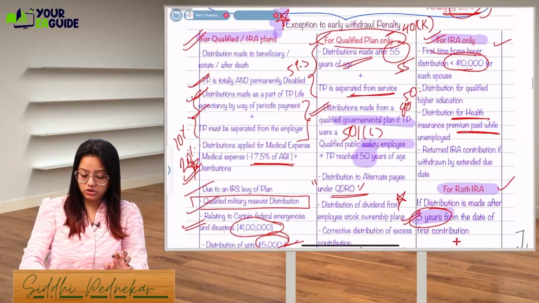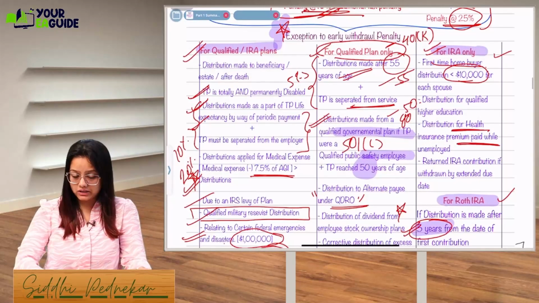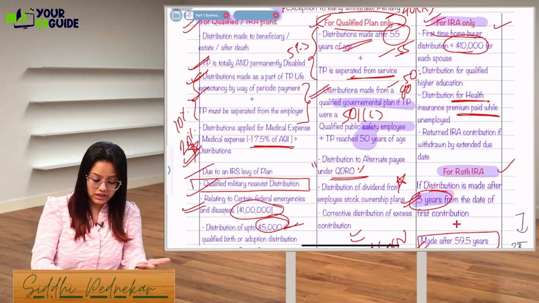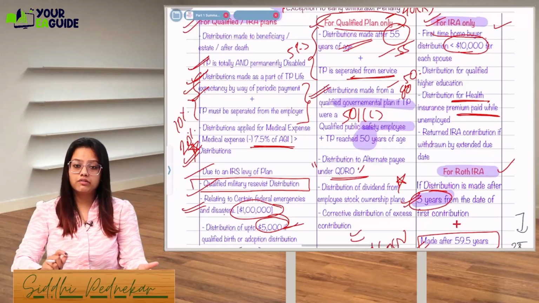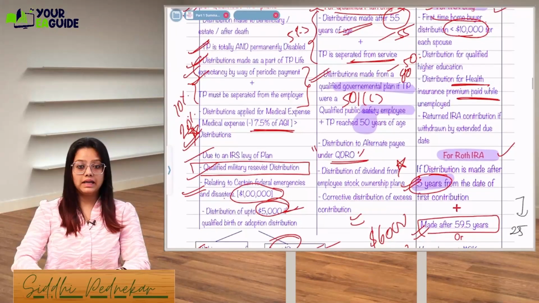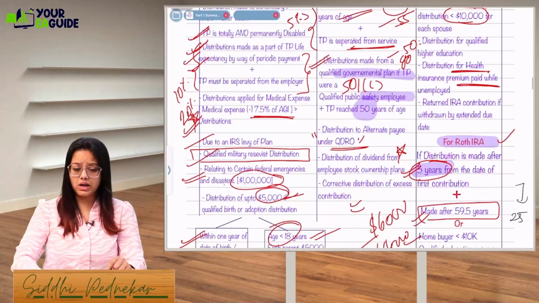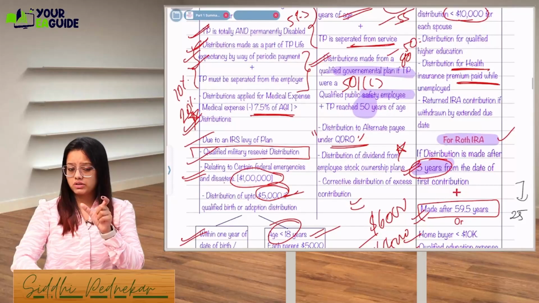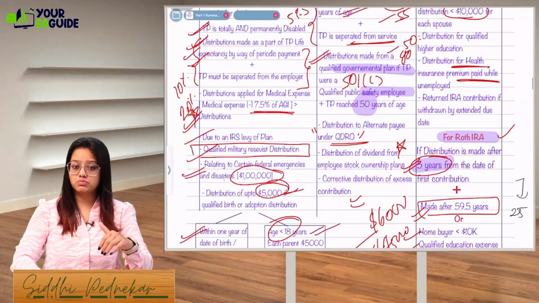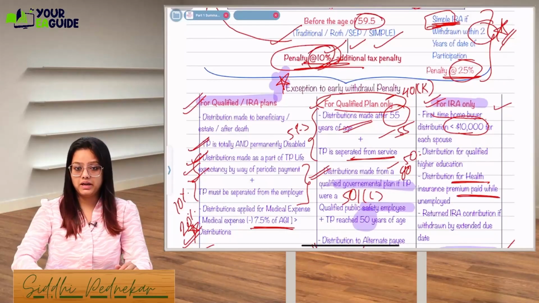So here you can remember the 2 age limits, and the first point is where the person is taking distribution due to death, due to a permanent and total disability, right? And based on your life expectancy, if you are retired from the services, if you are separated from the employer. Third thing is, if you take a distribution and use it for medical purpose. Okay, but one thing you have to check here is whether it is more than what you're showing on Schedule A, or it is less than that. If it is less, then only it is allowed. If it is more, the excess will be taxable with a 10% penalty.